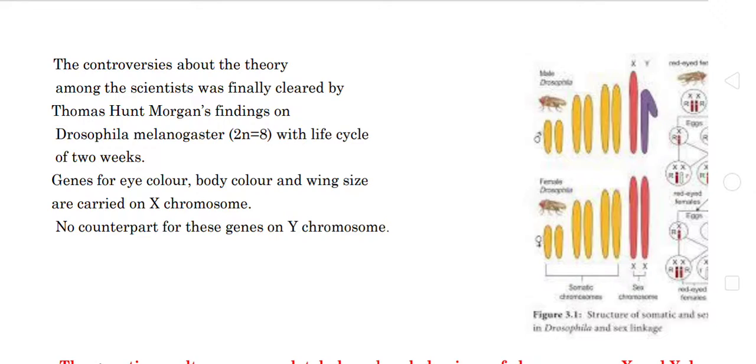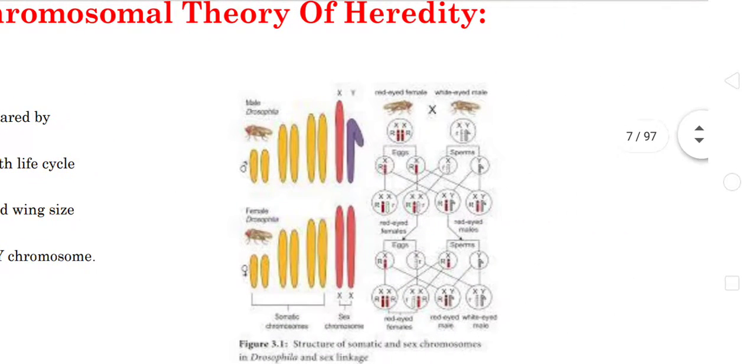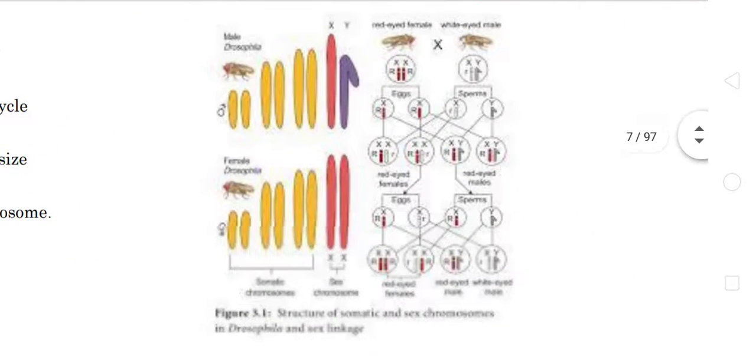For example, in Drosophila, the eye color is determined by the X chromosome, not the Y chromosome. Let's see in detail. I already said the male and the female Drosophila have only 8 chromosomes. Out of the 8 chromosomes, 6 are body chromosomes or somatic chromosomes and the remaining 2 are sex chromosomes. Let's see the XX: here both are rod shaped.